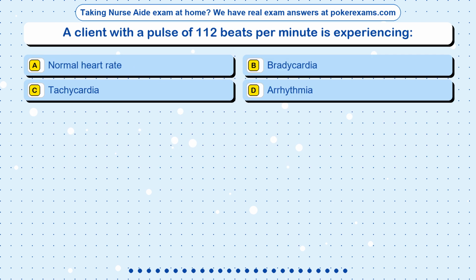Question 17. A client with a pulse of 112 beats per minute is experiencing: Option A, normal heart rate. Option B, bradycardia. Option C, tachycardia. Option D, arrhythmia.